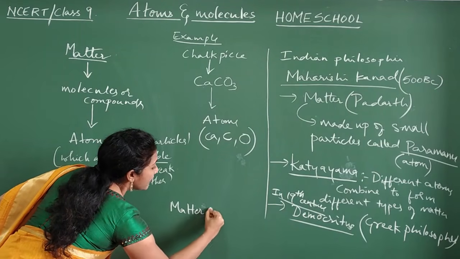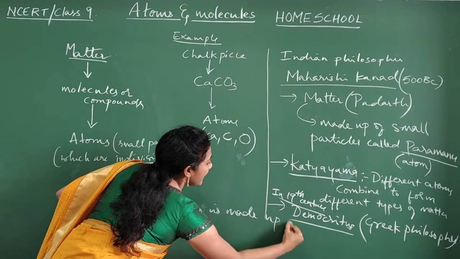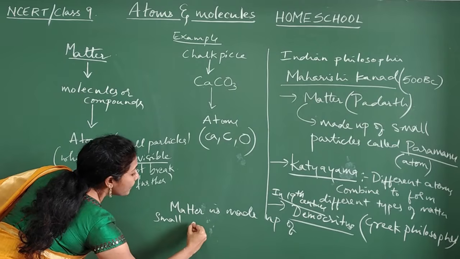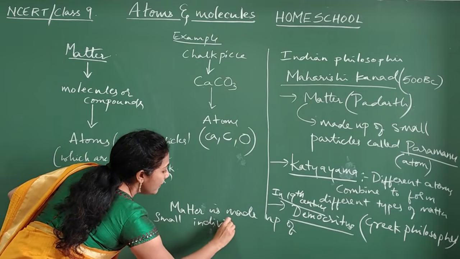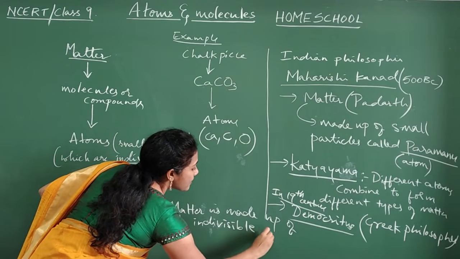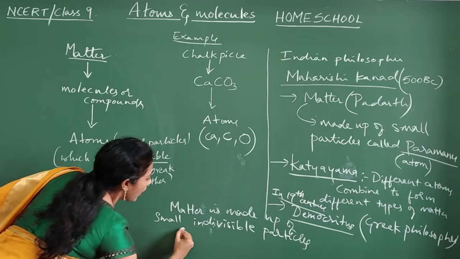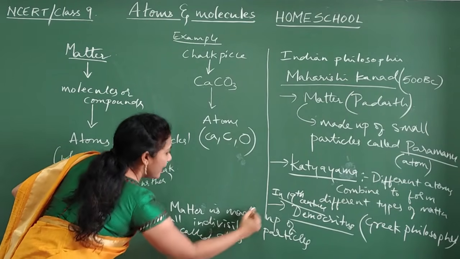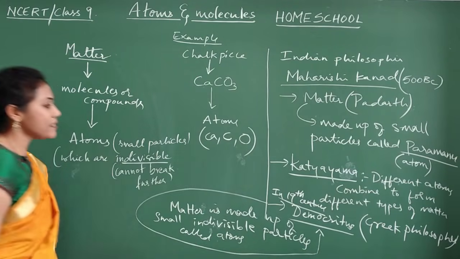Matter is made up of small indivisible particles called atoms. So this was the statement given by Democritus.